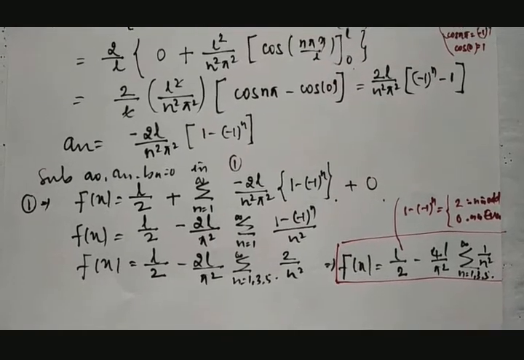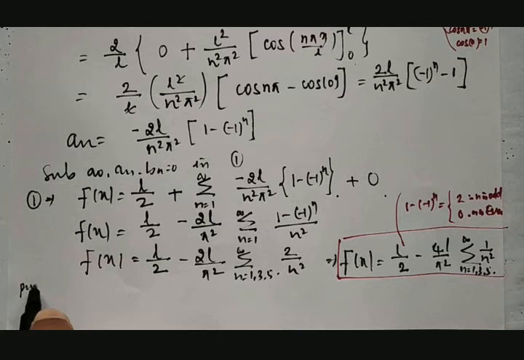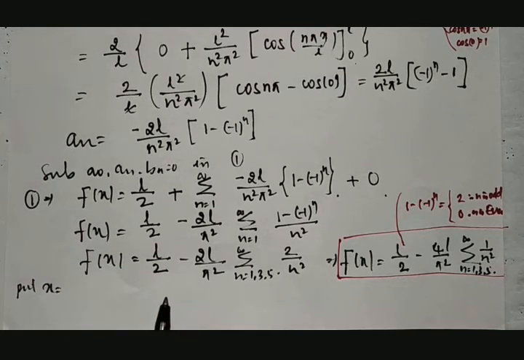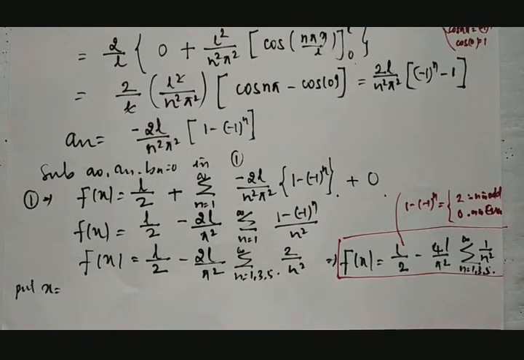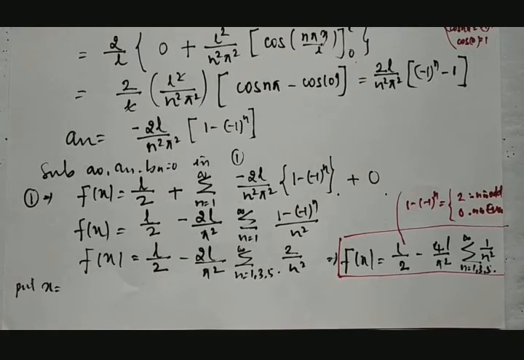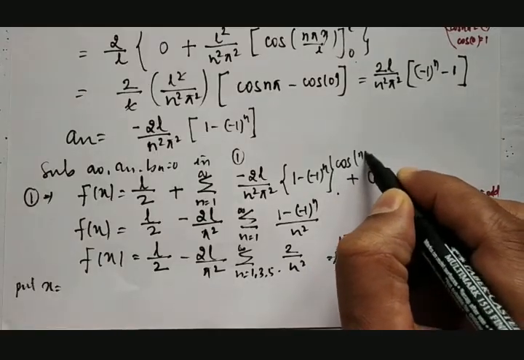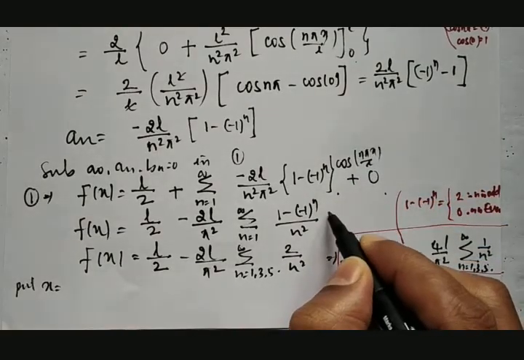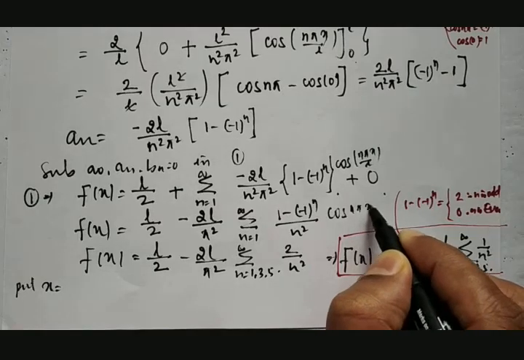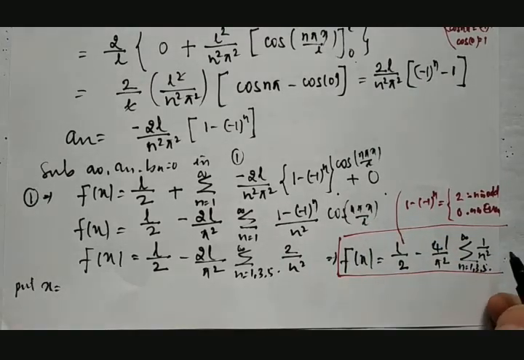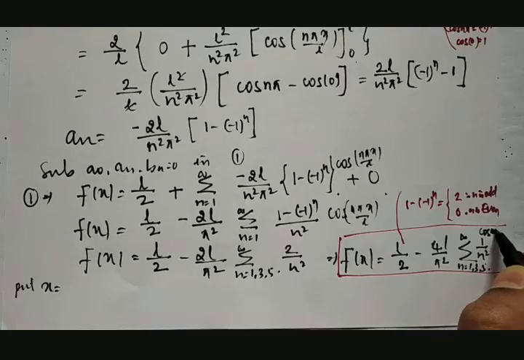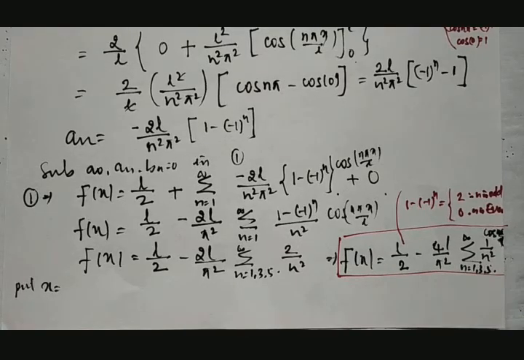Okay, substitution. So put x is equal to some value. Since this has to be multiplied by cos n pi x by L, this into cos n pi x by L. Fine. Therefore, since it is a cos, then substitute the value of x is equal to 0.